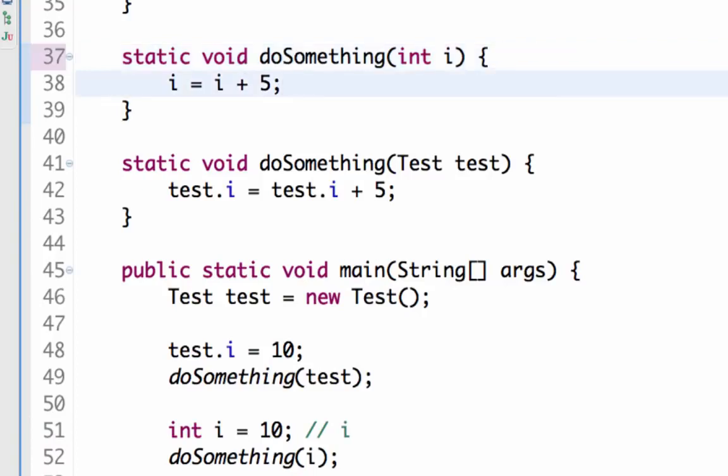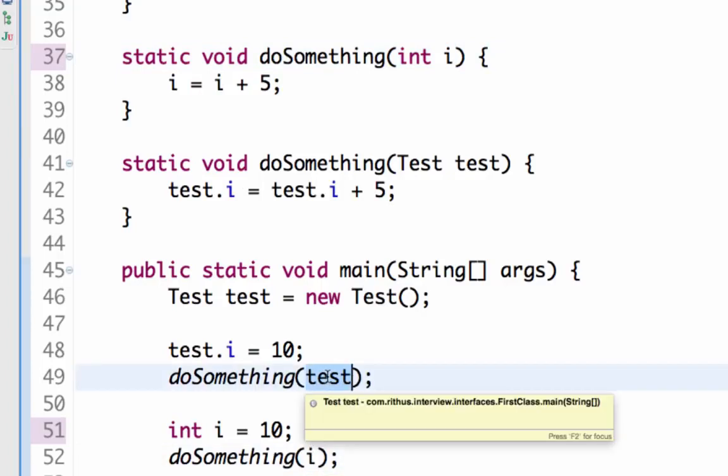What we do is we just pass the value. So we say i is equal to 10, so what is passed here is 10. That value is copied into a new variable called i, and that new variable is incremented and the old variable remains as it is.